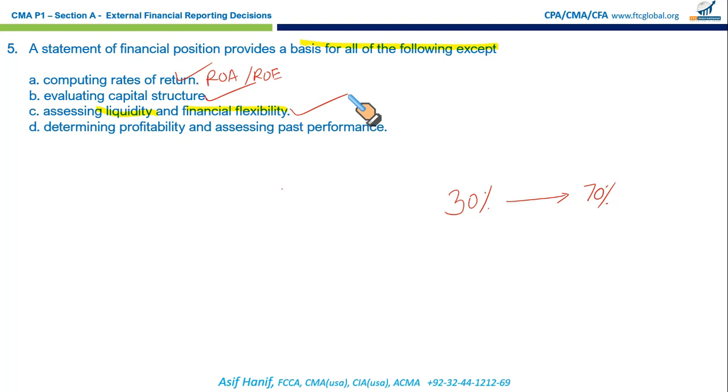Look at the last option, determining the profitability and assessing past performance. This is something we don't do using the balance sheet because this is clearly your income statement. Income statement is what we use to determine whether the company is profitable, how well it has performed over the last period. So D is the correct option. All of you got it right.